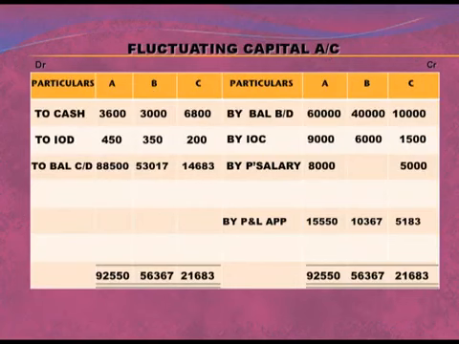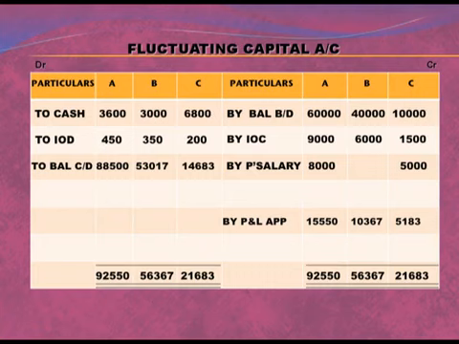You can see we have already discussed the format. First of all, we will transfer the opening balance, that is by balance brought down 60,000, 40,000, 10,000. Then all those entries which will result in an increase in capital, that is interest on capital 9,000, 6,000 and 1,500. By partner salary 8,000 for A, 5,000 for C.